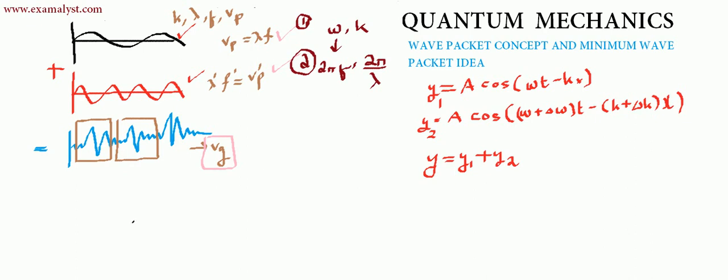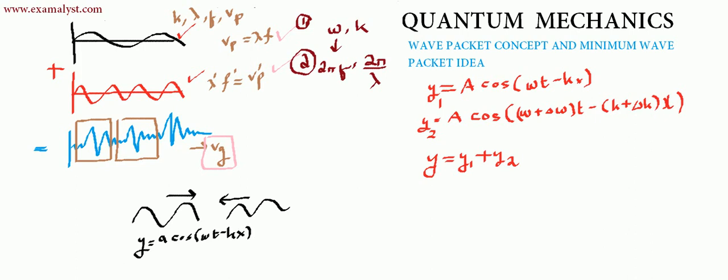For example, if you have similar waves coming from this side and this side, one wave you write as y equals a cos(omega t minus kx), and the second one, going in the opposite direction, was written as the same one but with an extra plus sign.